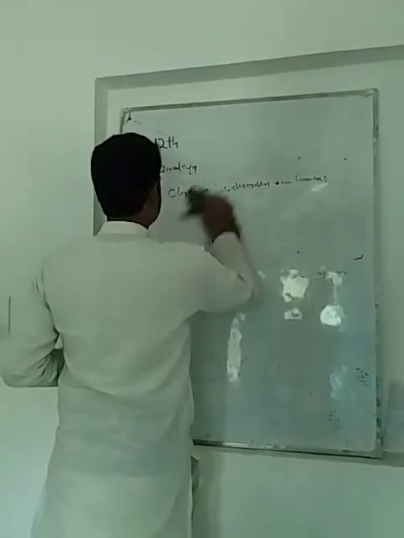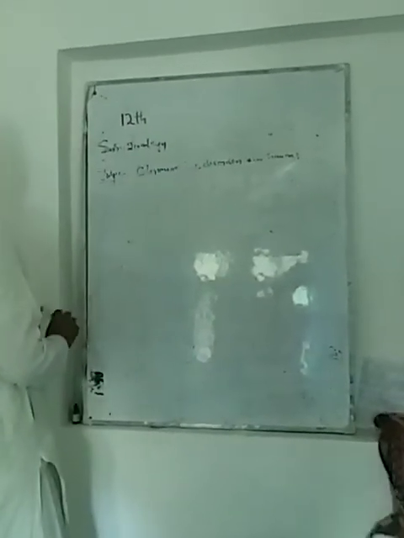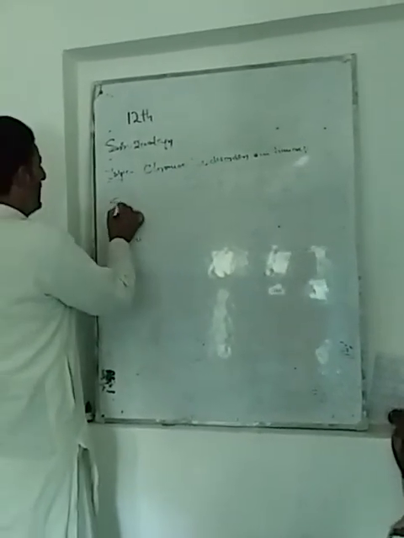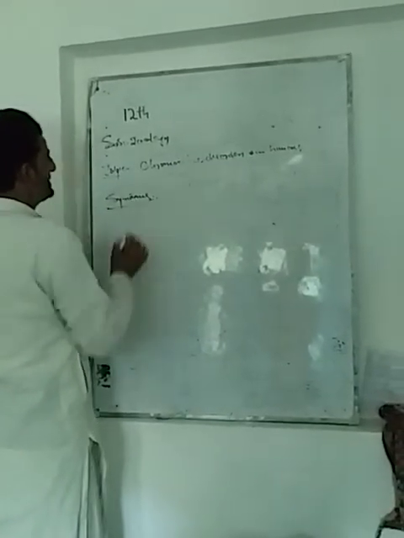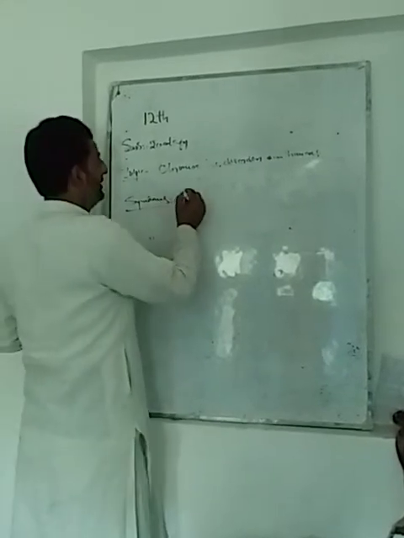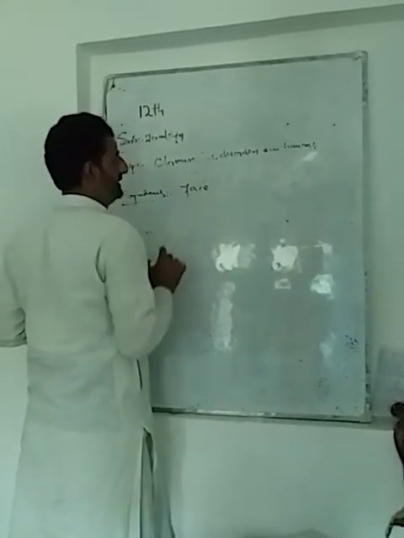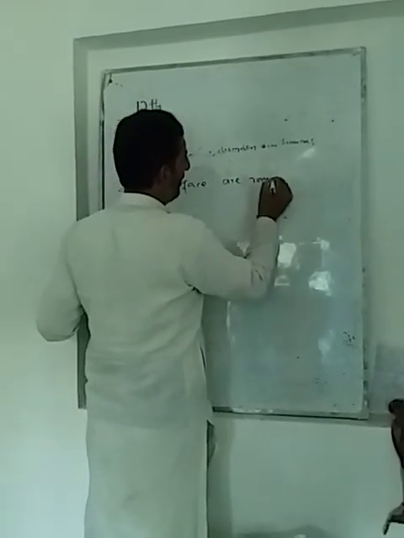Now, what are the symptoms? How can we say that the person has Down syndrome? Symptoms iske kya hai? The first symptom is that the face of the persons who have Down syndrome is rounded.